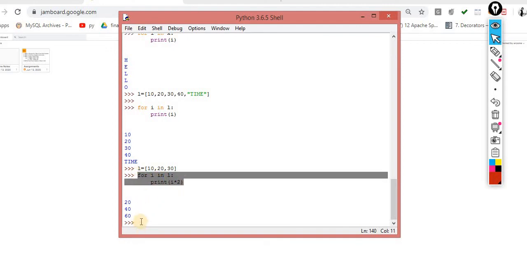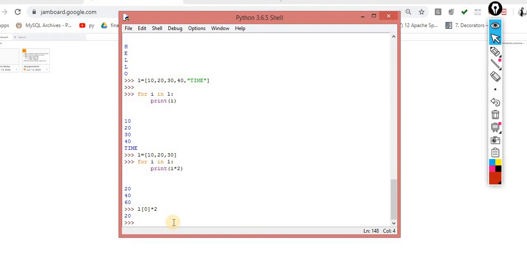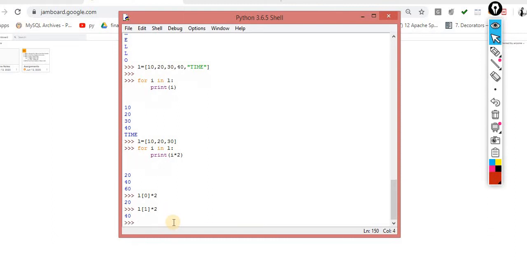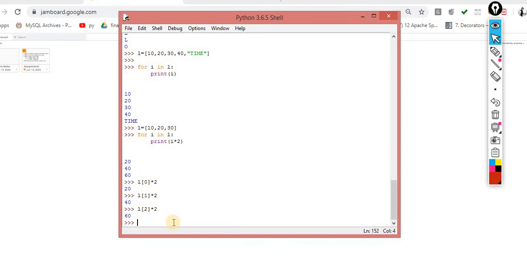Another way is there, a little lengthy, because sometimes we have to perform this. If I do L of 0 multiply by 2, what will I get? I will get 20. If I do L of 1 multiply by 2, I will get 40. L of 2, I will get again 60. This is another way with the help of slicing. But I want to perform this kind of scenario inside my loop.